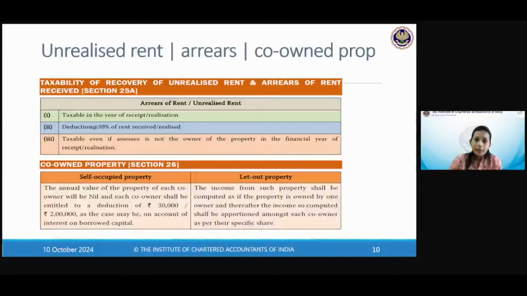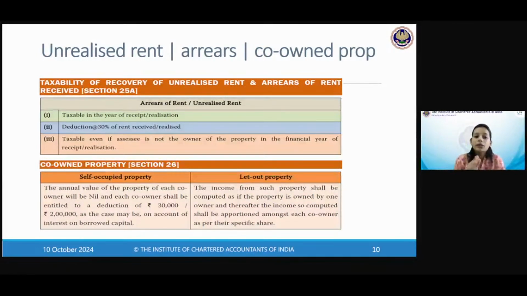And by this time, you may have also transferred the property. That means by this time, you may not be the owner of the property also. But it relates to a period when you were the owner and that person was the tenant, and he's giving you those arrears now. Now what to do? In that year, subject to rule 4, you must have reduced it from actual rent. So in this year, please tax it now. Okay? So it is going to be taxed.